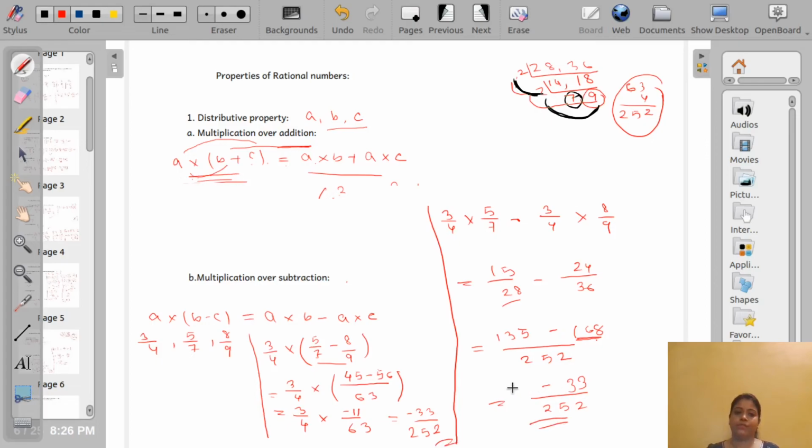Okay, so this is the distributive property of rational numbers of multiplication over subtraction. Okay, these two are really very important, and these help to solve the equations or problems later.